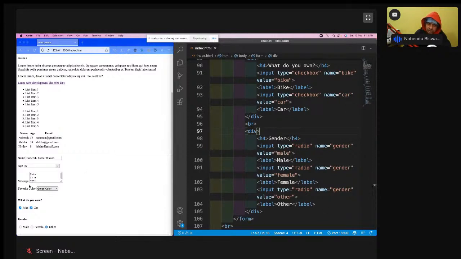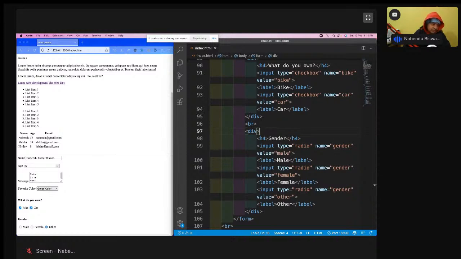When it is sent to the backend, it will be sent as a different entity, like a bike and a car are different. But when the gender is sent, it is sent as one entity. That's the reason the name should be the same in the radio boxes. The name is always gender. Here the name is different, but here the name is gender. So this is the difference.